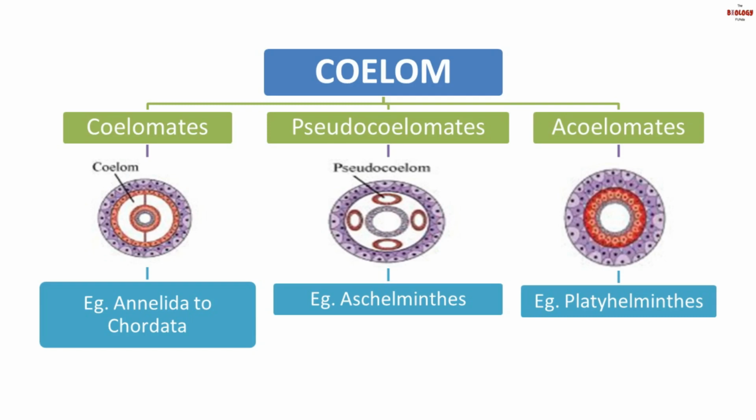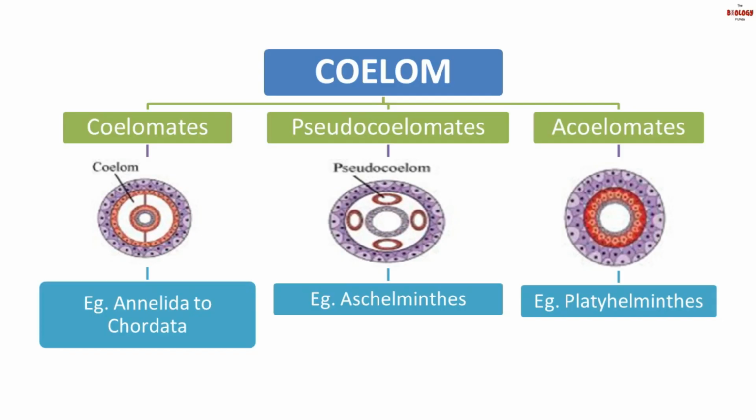Now, why do you think I have not mentioned phylum Porifera, Coelenterata, and Ctenophora? If you have observed earlier, at the level of organization, that is germ layer, I mentioned that Coelenterata and Ctenophora are diploblastic because the mesoderm layer is absent. They have only two layers, and instead of mesoderm they have mesoglea.